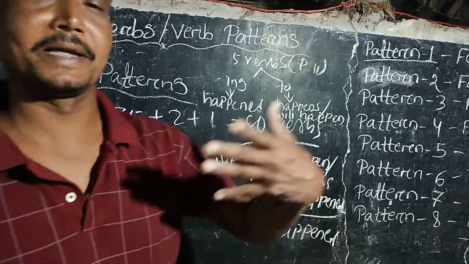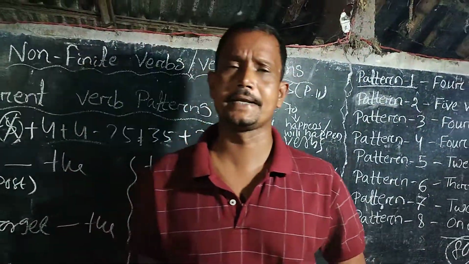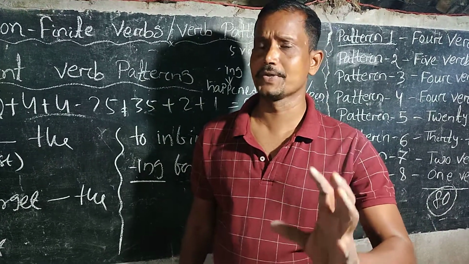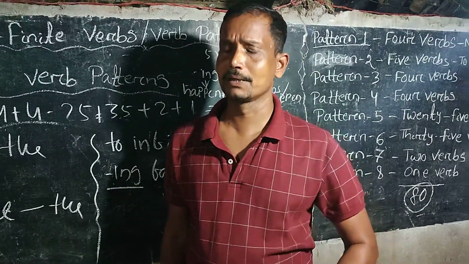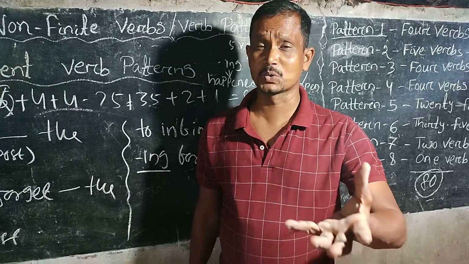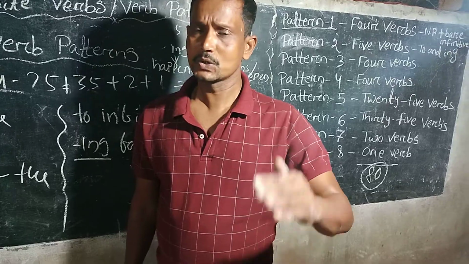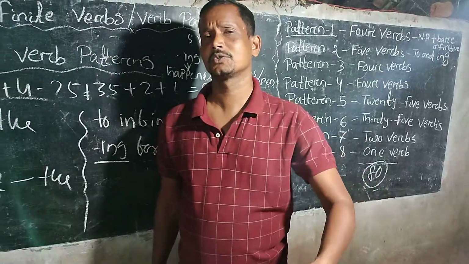So these are the 5 verbs: remember, forget, stop, go on, regret. And while these 5 verbs refer to something happened, we use the ing form of the verb. But while these 5 verbs refer to something that will happen or is happening or happens, the to infinitive form of the verb is used.